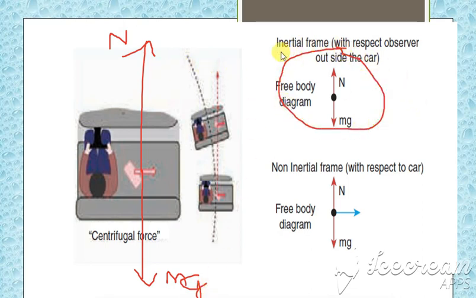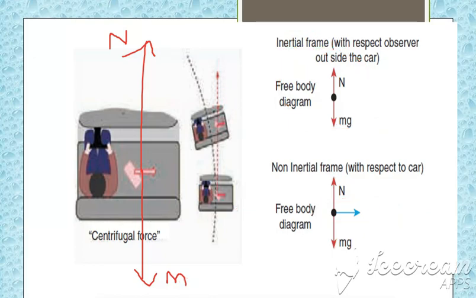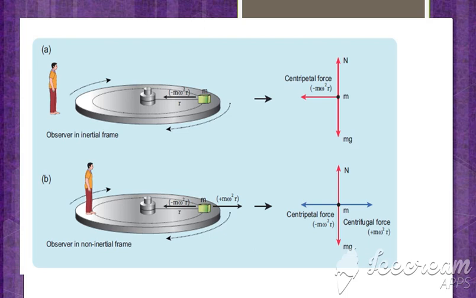When you are considering the inertial frame, which as I told you is not moving, and this is when he takes a turn. When he is taking a turn, in addition to the normal force and the gravitational force, there is also an extra force. That additional force is called the centrifugal force. Yes, clear?